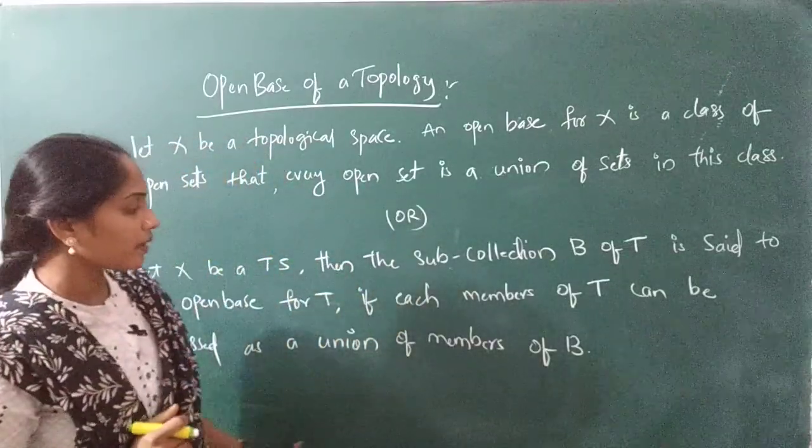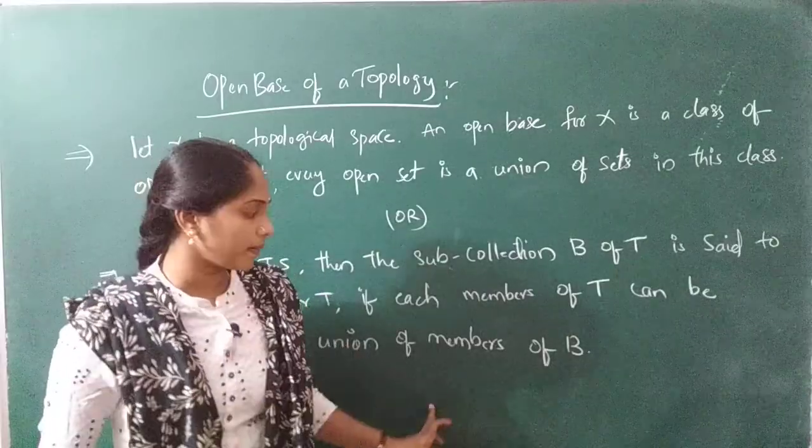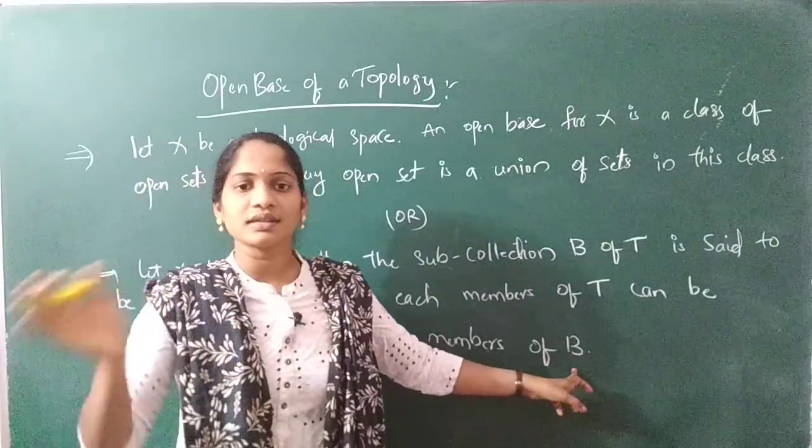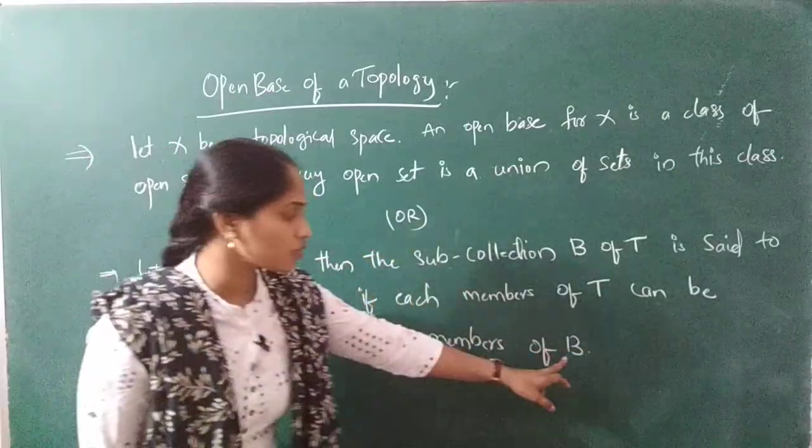You have to remember that when you do the union of two members in B, the resultant set should be in tau, then that B is known as the open base.